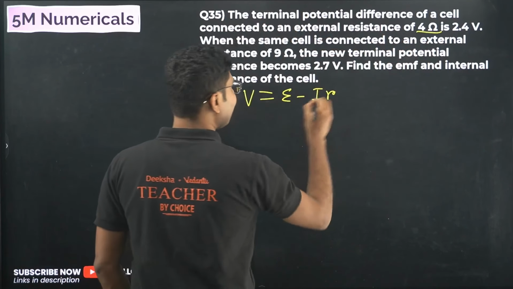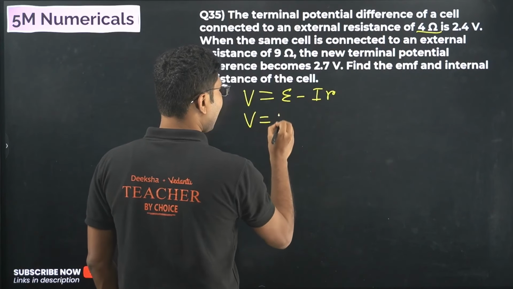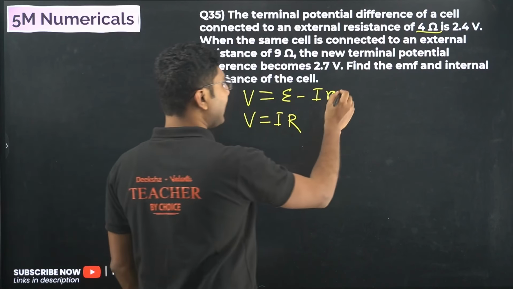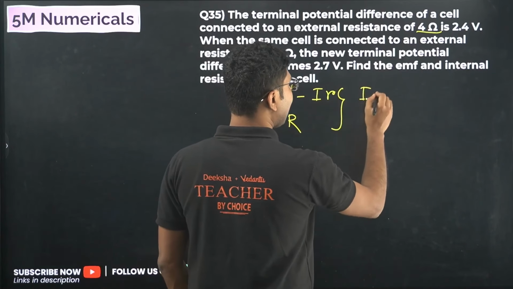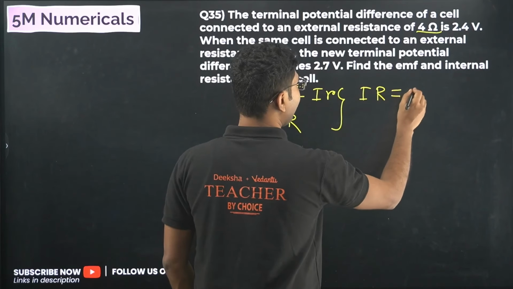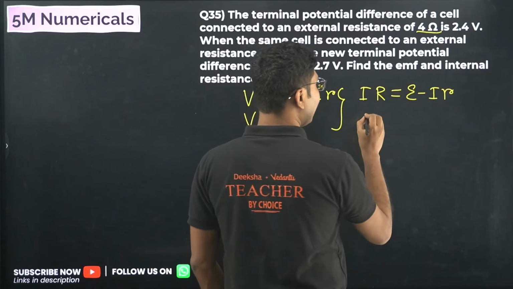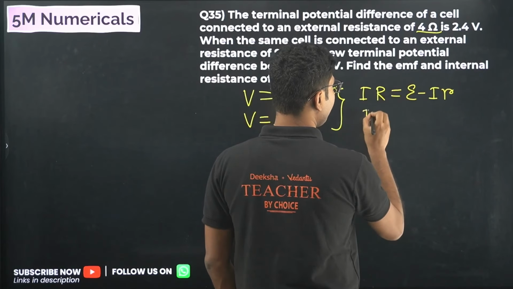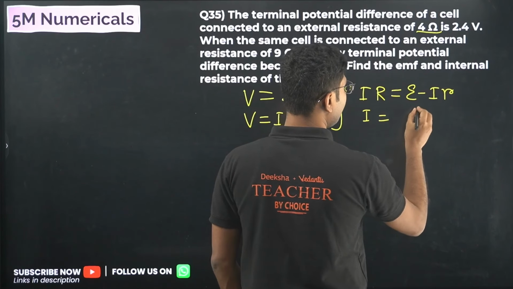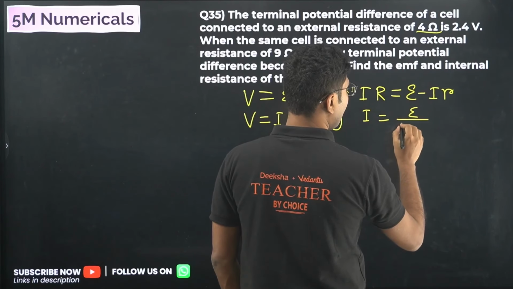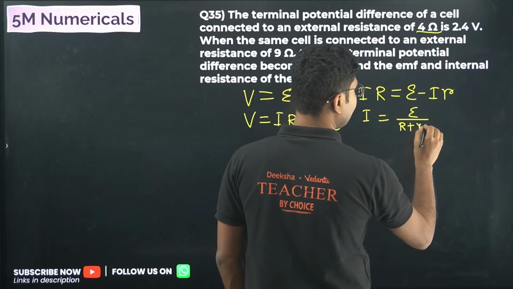By the way, V is given by I into R. So from combining these two relations, we can say IR equals epsilon minus Ir, so I should be equal to epsilon by R plus r.